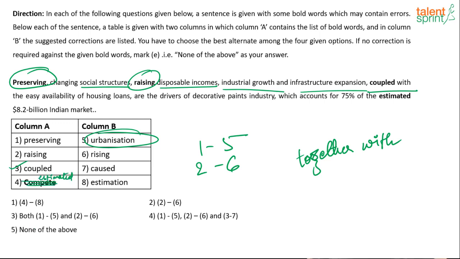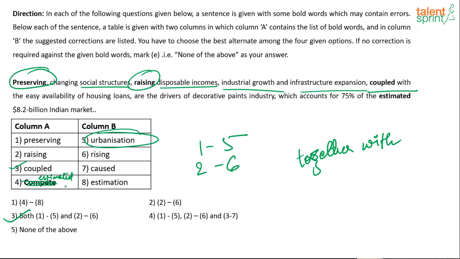Estimated. Account for 75% of the estimated. So should it be estimation? No, it's fine. Only the first one and the second one has to be changed. So 1 changes and 2 changes. So 1 changes to 5 and 2 changes to 6.